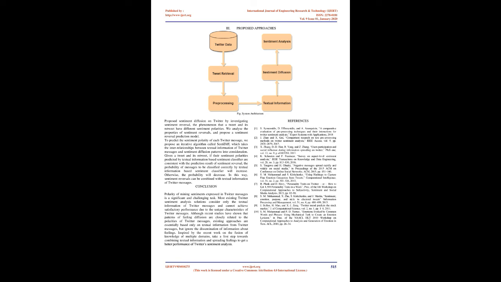S. M. Mohammad and P. D. Turney, in this paper, investigate whether public mood as measured from a large-scale collection of tweets posted on Twitter.com is correlated or even predictive of DJIA values. The results show that changes in the public mood state can indeed be tracked from the content of large-scale Twitter feeds by means of rather simple text processing techniques, and that such changes respond to a variety of socio-cultural drivers in a highly differentiated manner. However, the first drawback is the low barrier to creating accounts, and the second is weak defenses and slow response.